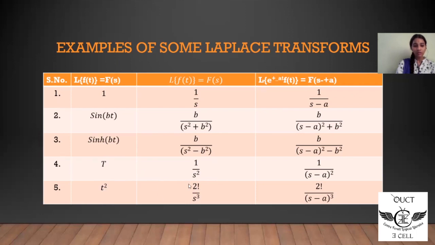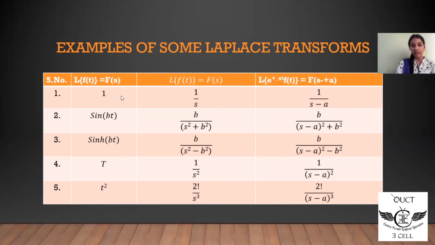Here n is equal to 2, n factorial is 2 factorial, s to the power of n plus 1 is s to the power of 2 plus 1, which is equal to 3. So the Laplace transform of t square is equal to 2 factorial divided by s cube. In a similar way, using the properties of Laplace transform, we get these results.